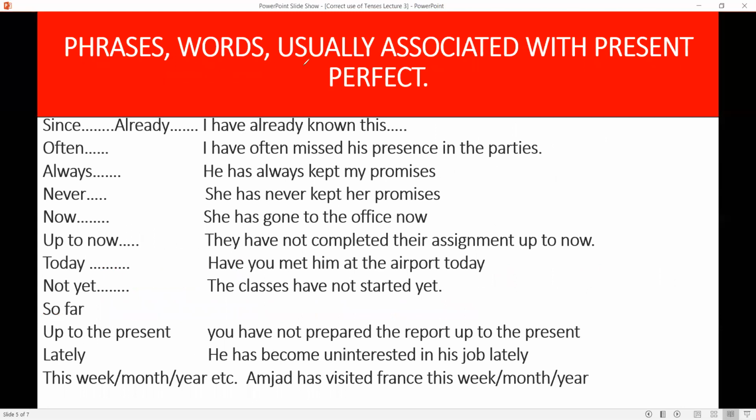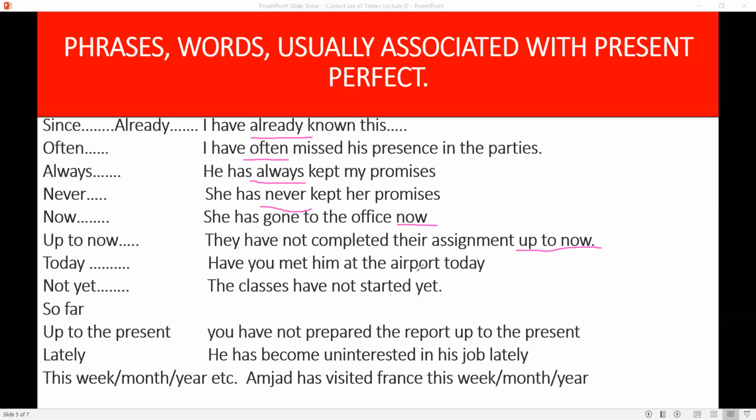There are some phrases, words, which are usually associated with present perfect. Since, already. I have already known this. Often. I have often missed his presence in the parties. These are the words which tell you that this is present perfect tense. He has always kept his promises. She has never kept her promises. She has gone to the office now. They have not completed their assignment up to now.